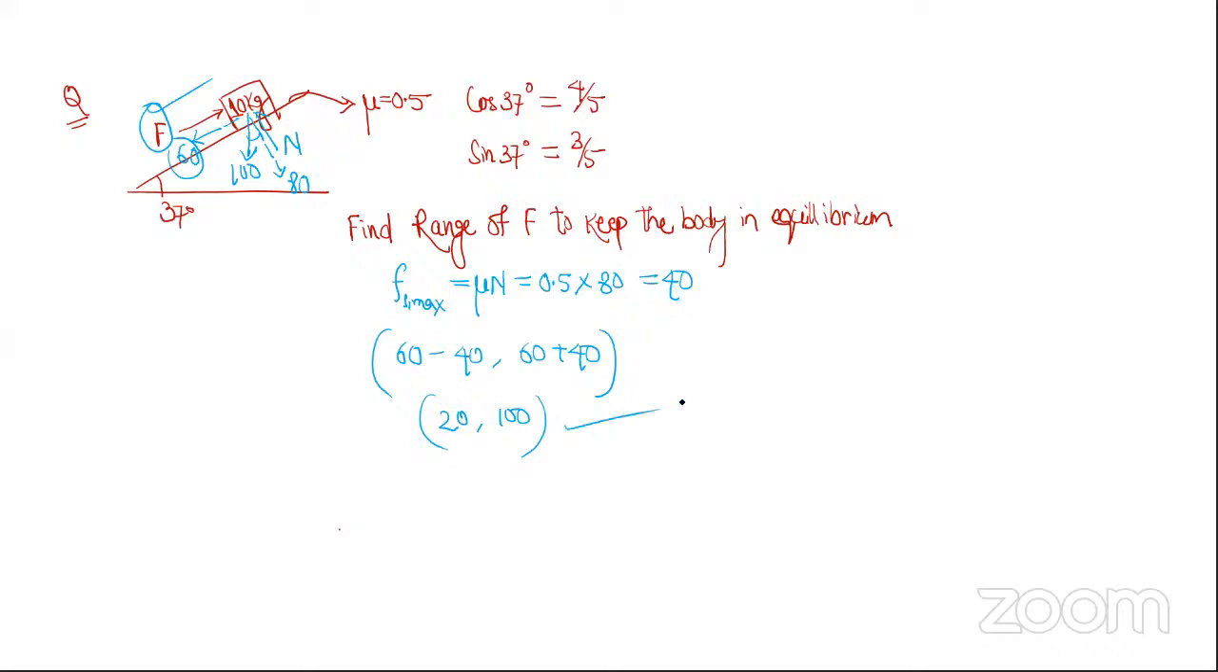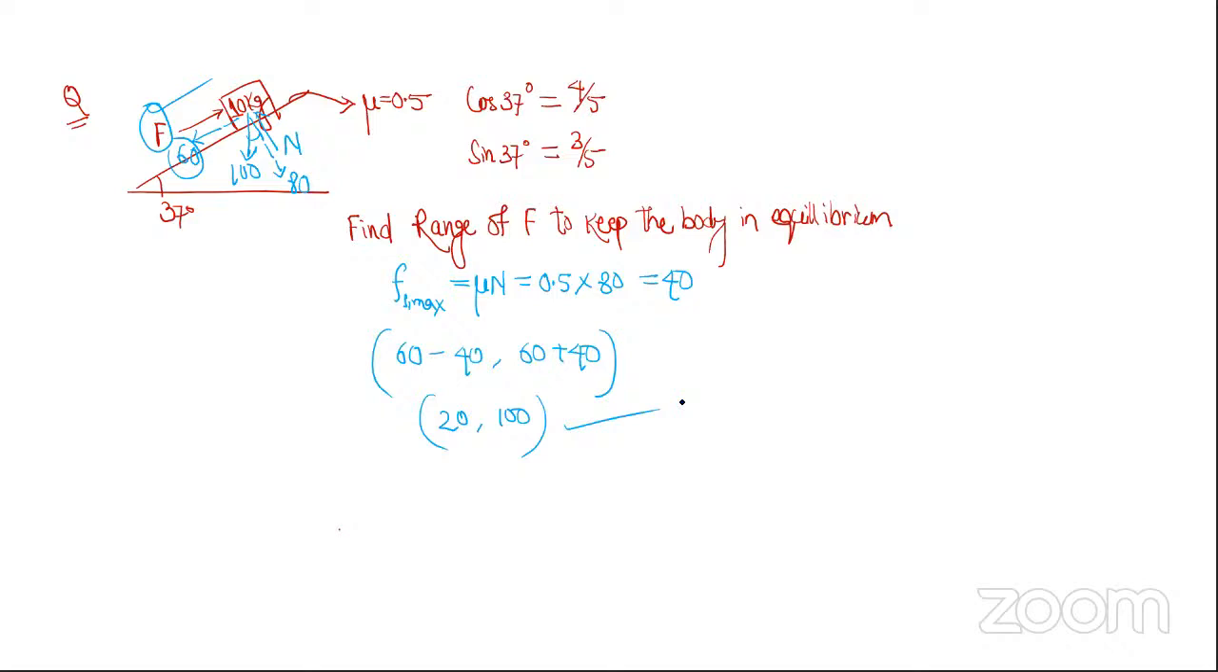So this is the answer. If you apply less than 20, it will slide. If you apply more than 100, it will slide. If you apply anything in between 20 to 100, then the net force can be balanced by our friction, so the body will be at rest, isn't it? Achha, if you apply less than 20, in which direction will it slide? Downwards, yeah. If you apply more than 100, in which direction will it slide? Upward. Yeah, like that you can find it.